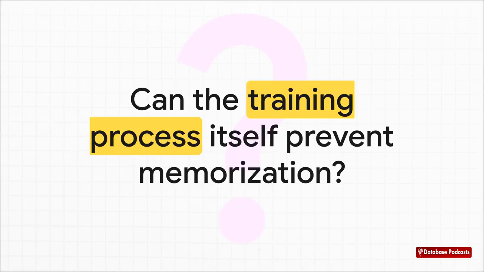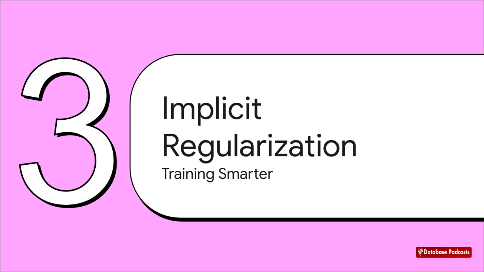So constraining the model's parameters is super powerful, for sure. But it's not the only trick we have. What if we could build safeguards directly into the training process itself? And that question leads us right into our second strategy, implicit regularization. So instead of explicitly adding a penalty, we're going to change how we train the model.